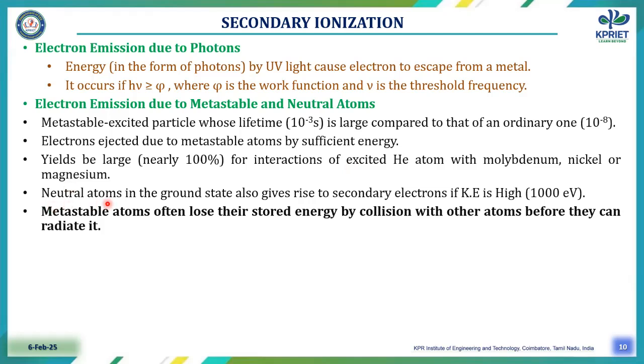Neutral atoms in the ground state also give rise to secondary electrons if the kinetic energy is high, that is above 1000 electron volts. Metastable atoms often lose their stored energy by collision with other atoms before they can radiate it.